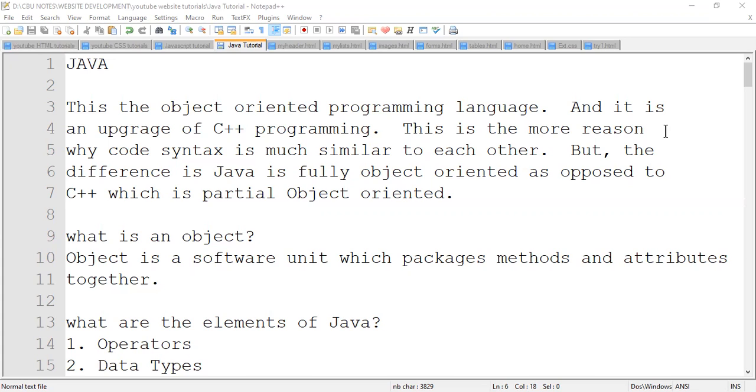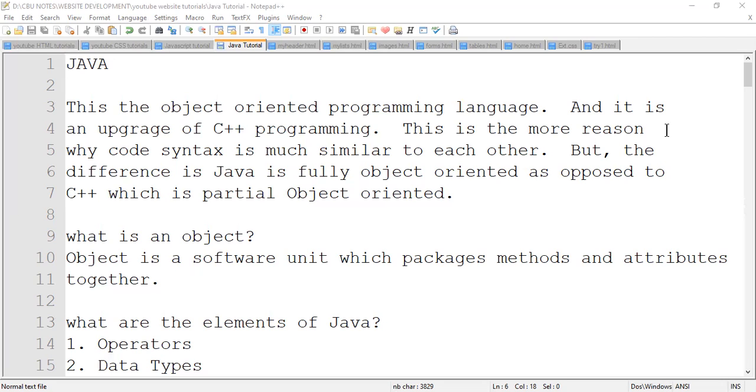Java is fully object-oriented, whereas C++ is more functional-oriented, and at the same time it is also object-oriented. So it's partial, half functional, half object-oriented. When we talk about function-oriented, we are talking about the use of functions separate from the data itself.